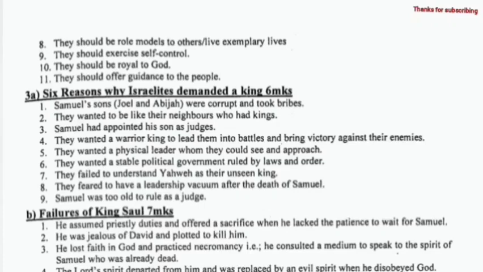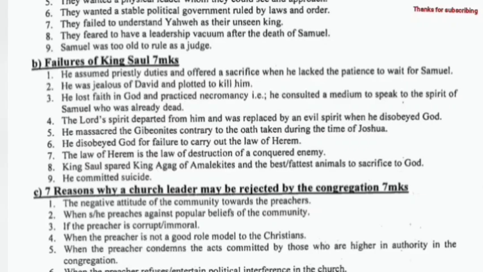They wanted a physical leader whom they could see and approach. They wanted a simple political government, rule and order. They failed to understand Yahweh as their king. They feared to have a leadership vacuum after the death of Samuel. Samuel was too old to rule as a judge.